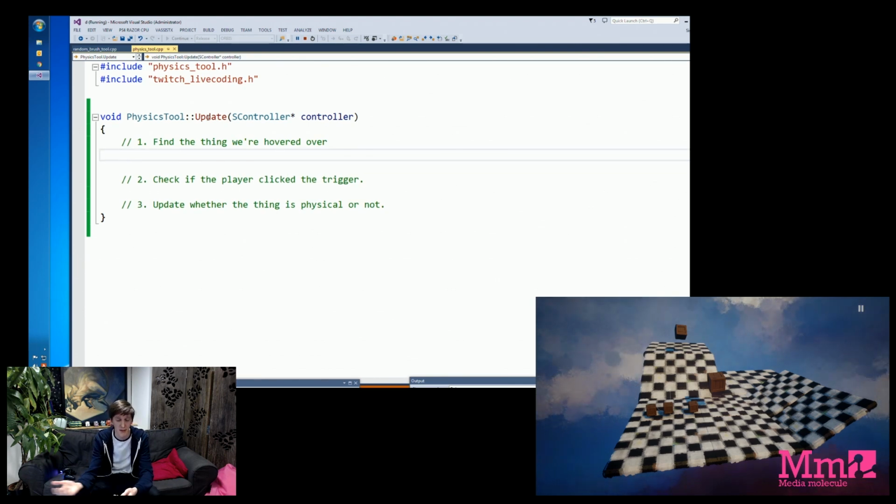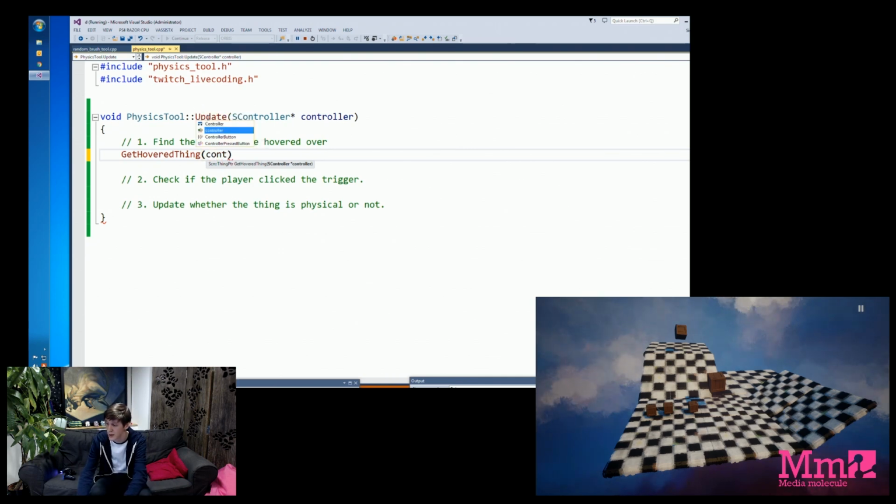For the sake of time, again, I added a function beforehand that we can use to find the thing the controller's hovered over, and that is just called get hovered thing. That expects a controller. Again, if you've got multiple people in the level, they can be hovered over different things, so we need to know which controller we're talking about.